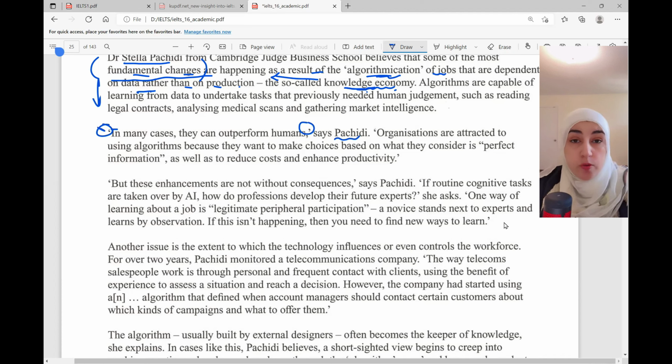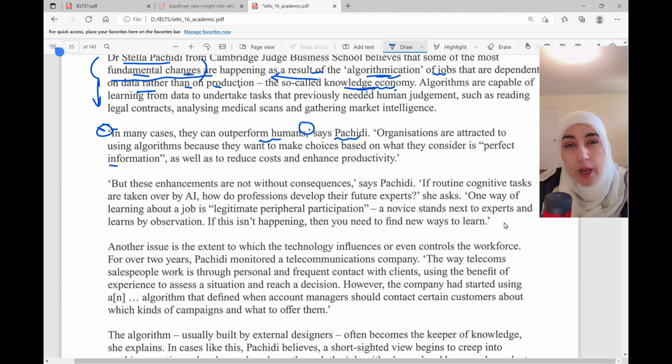So this is what she observed, what she noticed. In many cases, they can outperform humans. They do better than humans. Organizations are attracted to using algorithms because they want to make choices based on what they consider is perfect information, as well as to reduce costs and enhance productivity.